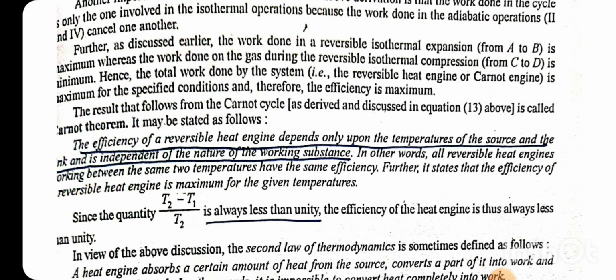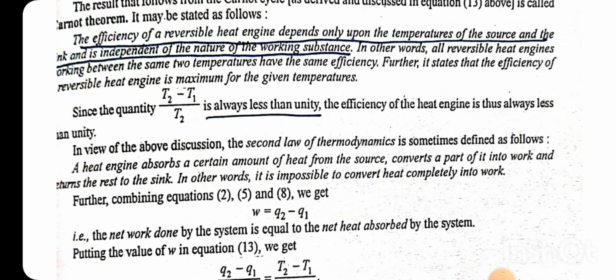The efficiency of a reversible heat engine depends only upon the temperature of the source and sink and is independent of the nature of the working substance. Since the quantity T2 by T1 is always less than unity, a heat engine absorbs a certain amount of heat from the source, converts a part of it into work and returns the rest to the sink. In other words, it is impossible to convert heat completely into work.